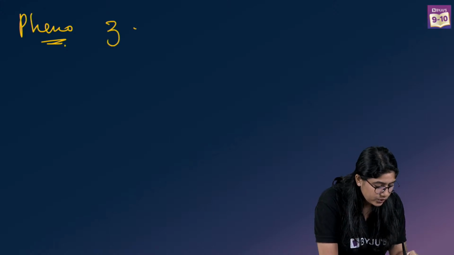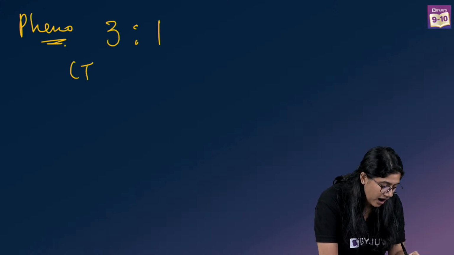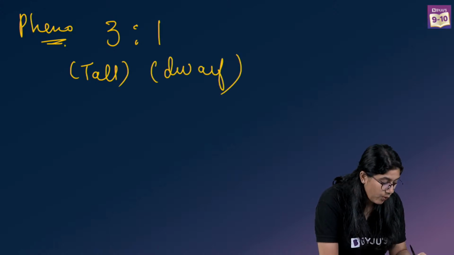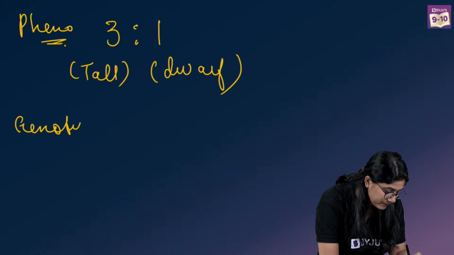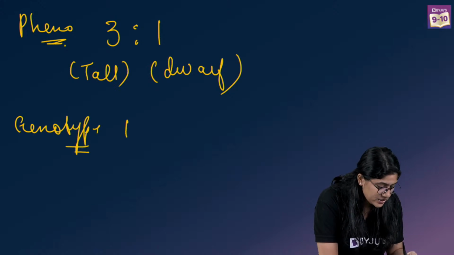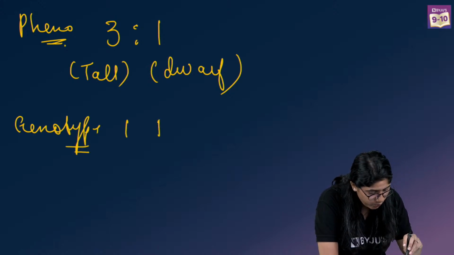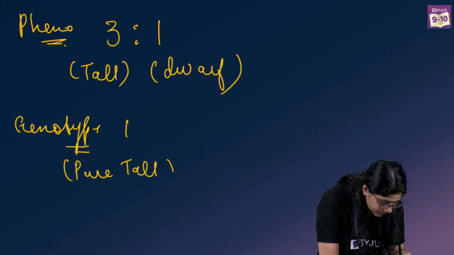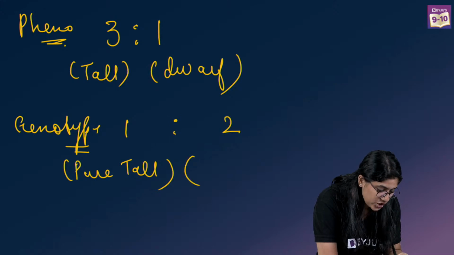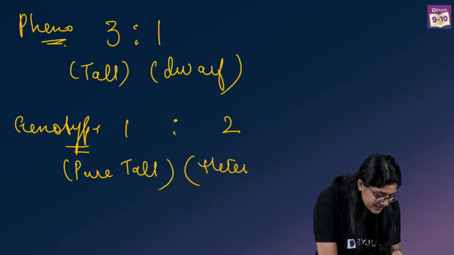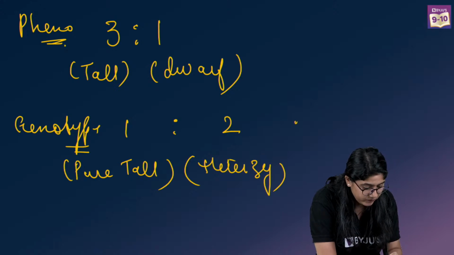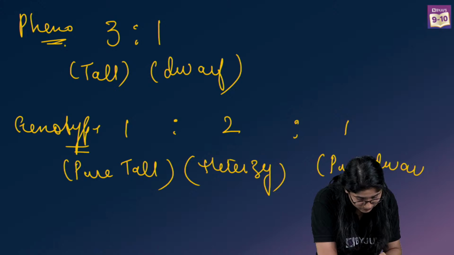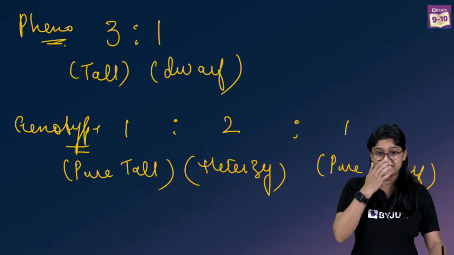Phenotype is the 3:1. Three are tall and one is dwarf. Now what is genotype? One is pure tall, right? Then we have two which are heterozygous, basically mixed, and then we have one pure dwarf. Clear? Yes?